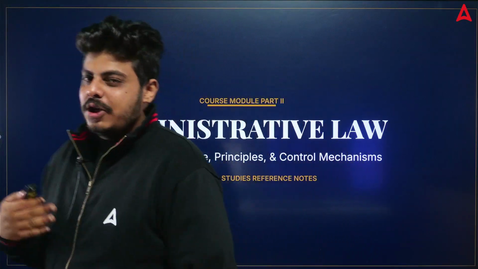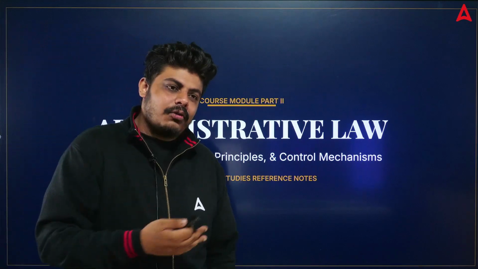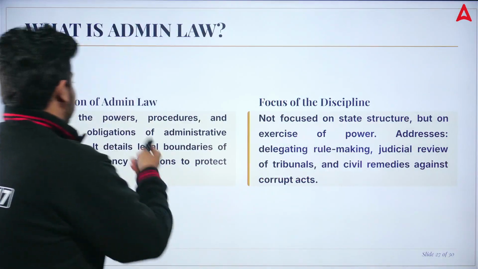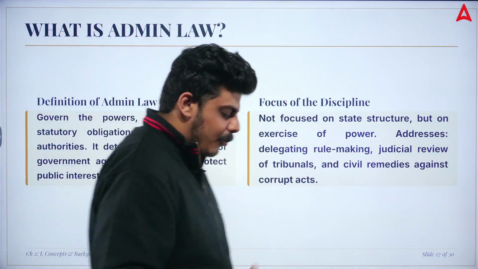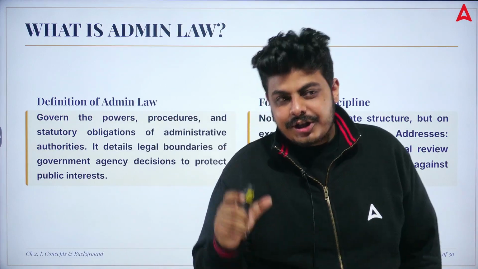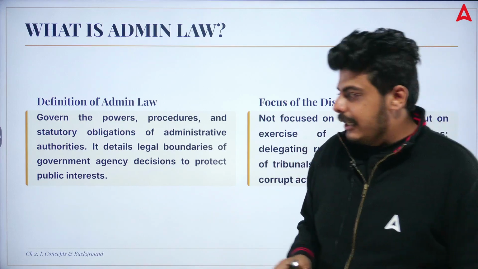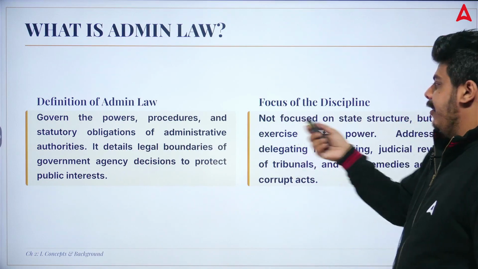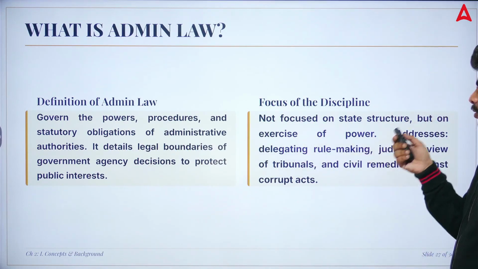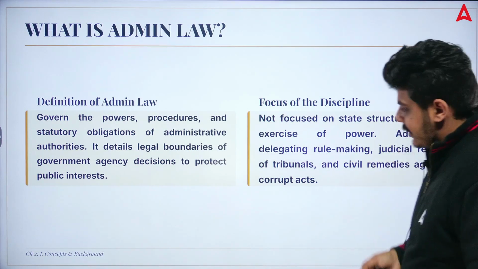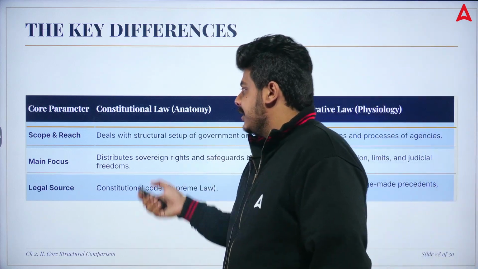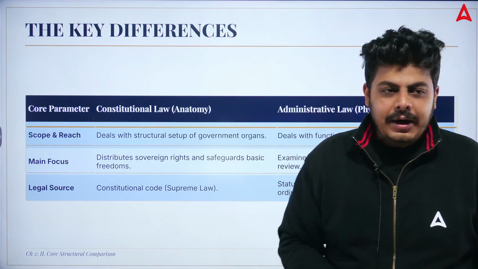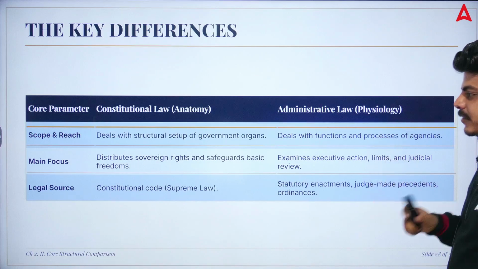And these were the basic features, and now we will start our administrative law. In administrative law, the definition is that it governs the power, procedure, and statutory obligation of administrative authority. It details the legal boundaries for government agencies and focuses on the exercise of power, not on strict structure. The key difference is that constitutional law deals with the structural setup of governmental groups, and administrative law deals with the function.